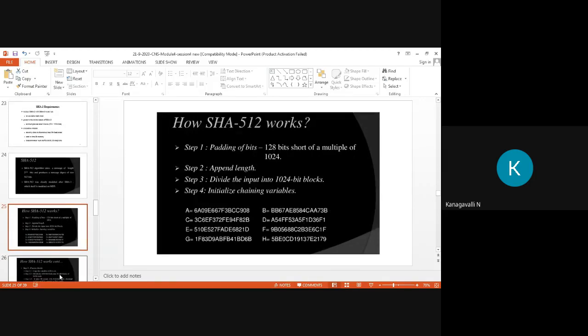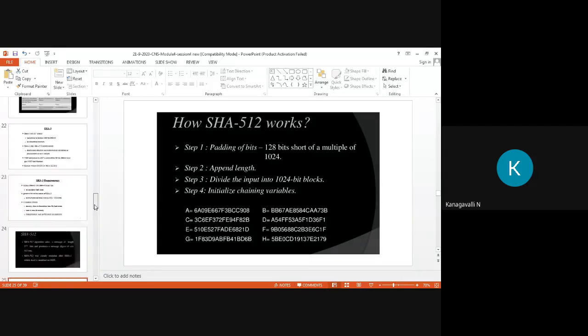So here the same algorithms are taken once again, just to see what the different parts of the algorithm steps are, right? So here, how SHA-512 works. Step 1, padding of bits: 128 bits short of a multiple of 1024. What is in your first SHA-1? Padding of bits is 1 to 512 bits, right? So here 128 bits short of a multiple of 1024. Then your step 2 is append length, the same thing also in SHA-1. Then step 3 is divide the input into 1024 bit blocks.